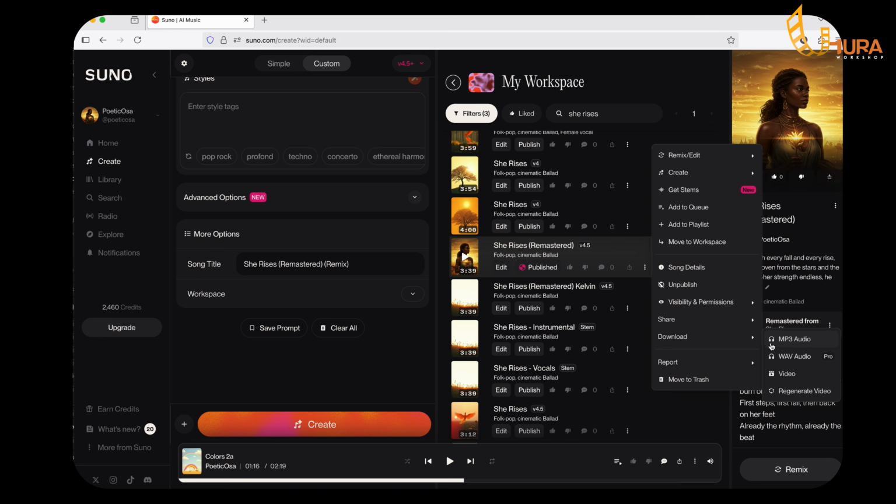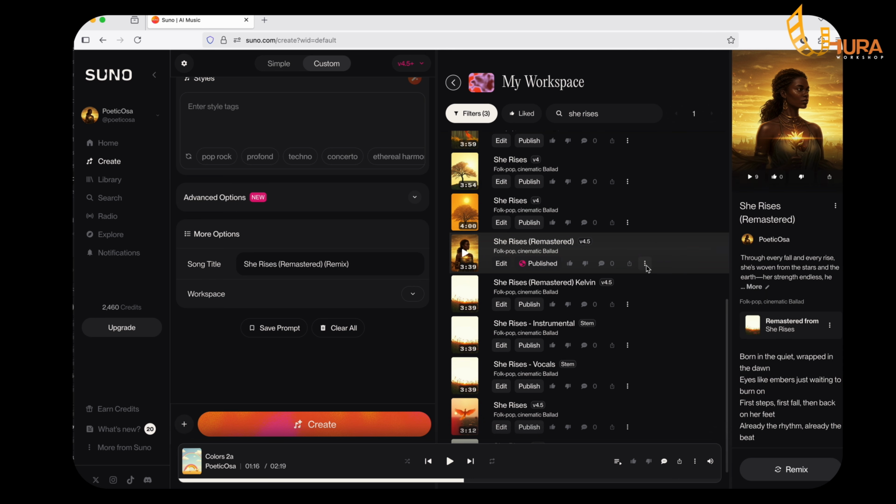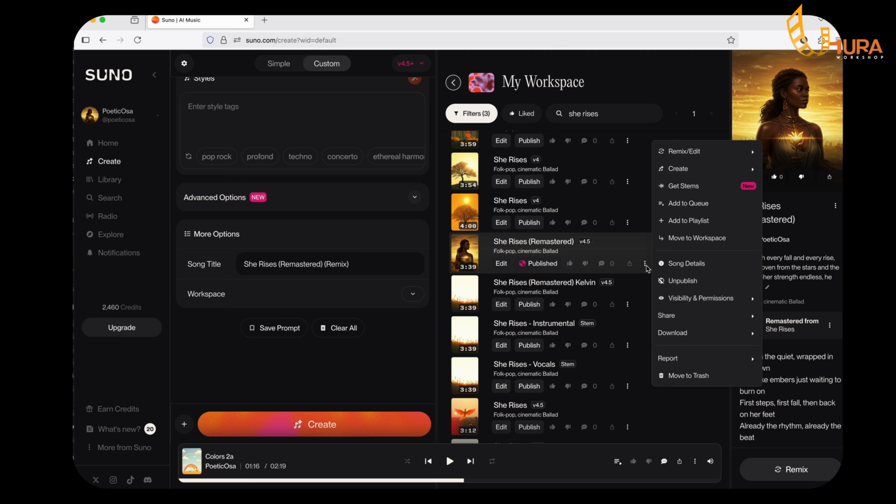But if you're not okay with the song, you can as well go ahead and remaster it. As you can see down here, mine is showing She Rises remastered because I had to remaster the song because I was not okay with the output of the first one. If you want to remaster the song, down here, you click these three dotted signs.